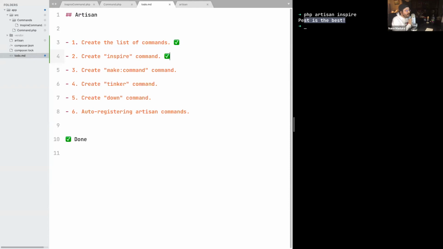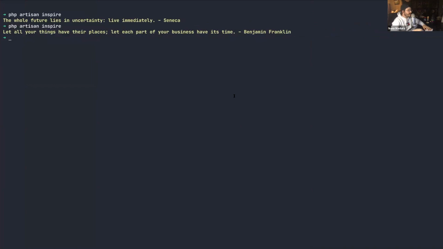And the first one I'm thinking of is the make command from Laravel, which we all love, right? We all use this make command. We just go to the terminal and type php artisan make:command, LaraconCommand, for example. And then what Laravel basically does is take the argument, which is the name of the class, take a template, replace the class name in that template, and create a command class for us. But we see this kind of command everywhere in Laravel, right? You can type php artisan make:job, php artisan make:model. So let's try to create this make command from scratch to see how exactly it works in Laravel.